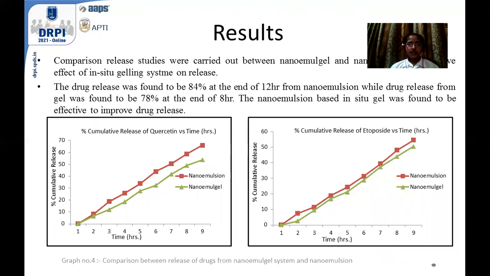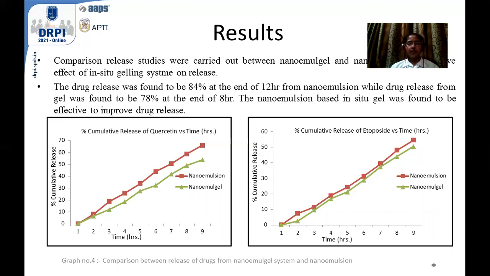Result: we have carried out the comparison release studies between the nanoemulsion gel and nanoemulsion in order to observe the effect of nanoemulsion gel on release. The release from nanoemulsion was found at the end of 12 hours, whereas the drug release was found to be 78% at the end of 8 hours from the nanoemulsion gel. The nanoemulsion gel was found to be effective to improve the drug release.